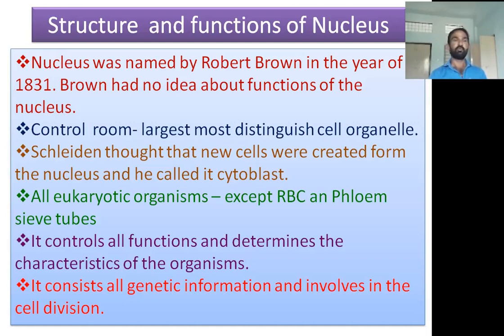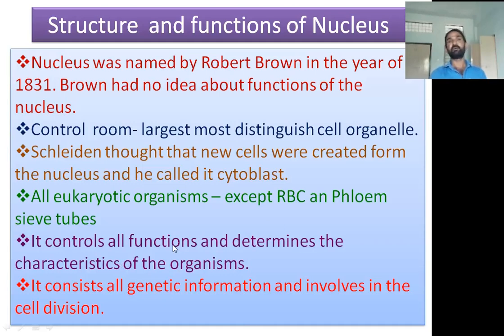There are many organelles present in the cytoplasm of the cell, and all those organelles are under the control of the nucleus. That's why the nucleus is also called the cell brain, and it determines the characteristics of the organism.